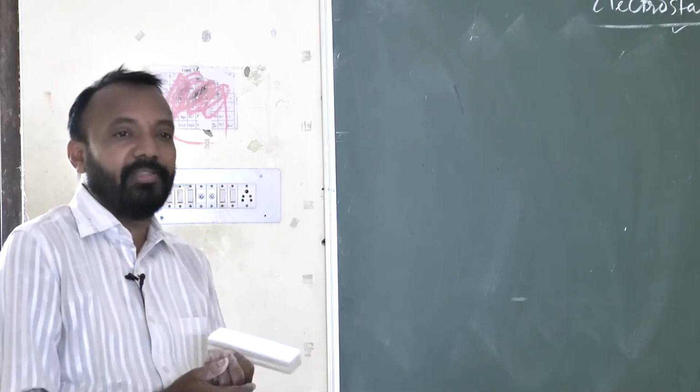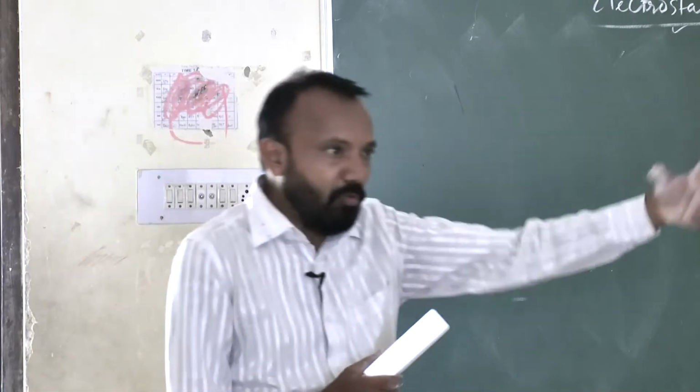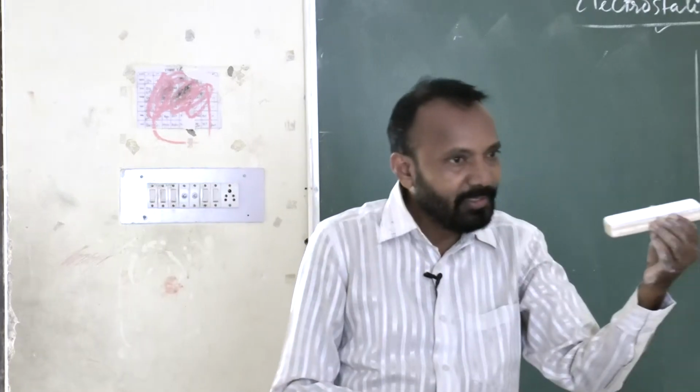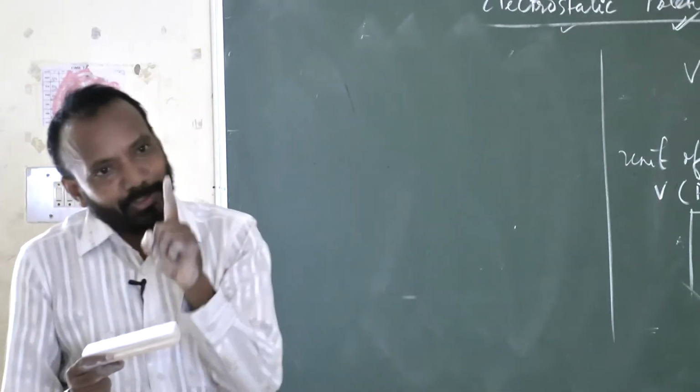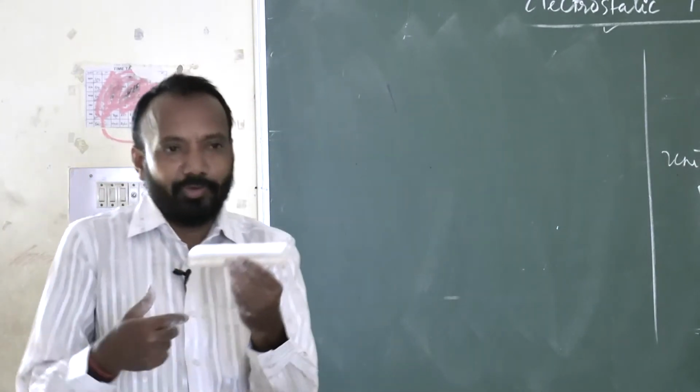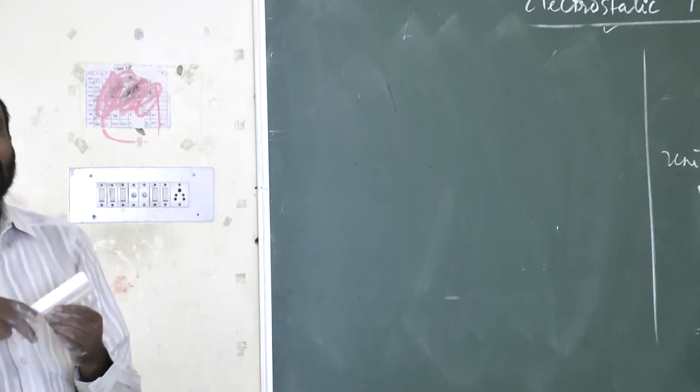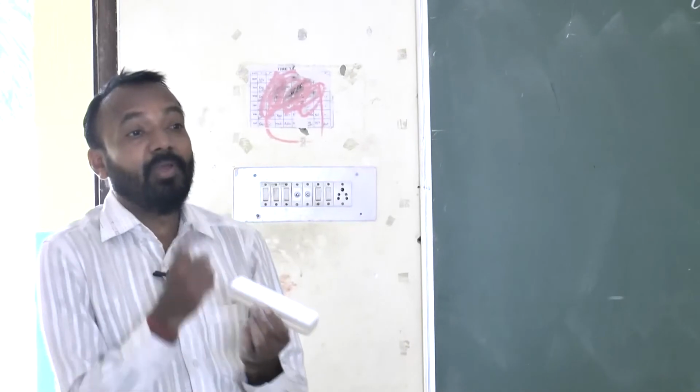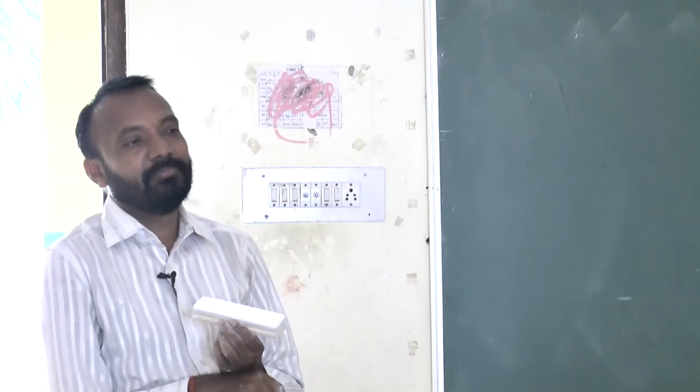If the work done is 1 joule to carry a charge of 1 coulomb, then 1 volt of potential difference develops.